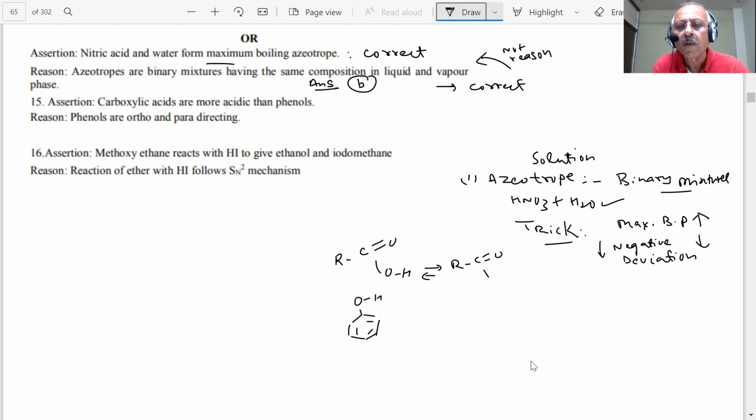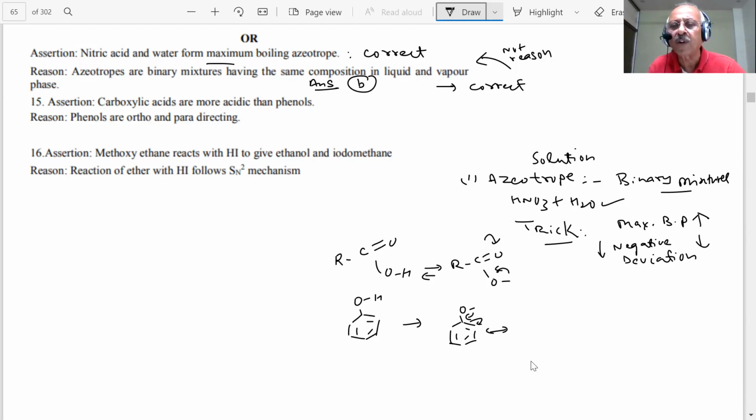Because the negative charge is delocalized over two oxygen atoms in carboxylate ion, whereas it is less effectively delocalized over one oxygen atom in phenoxide ion. This is also undergoing resonance, student. Important question. But oxygen is more electronegative than carbon. There, the negative charge is going on the carbon ring. Oxygen can carry negative charge more easily because oxygen is more electronegative than carbon. So when negative charge is dispersed over two oxygens, that is a more stable situation.